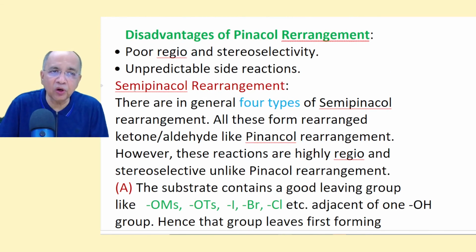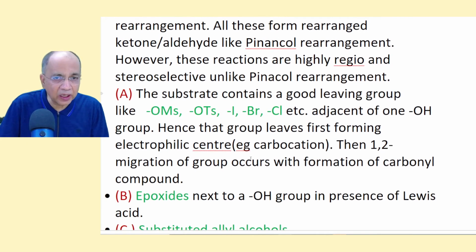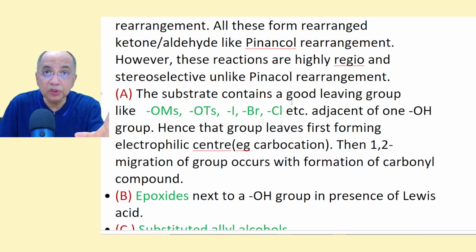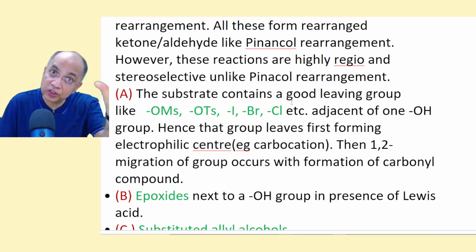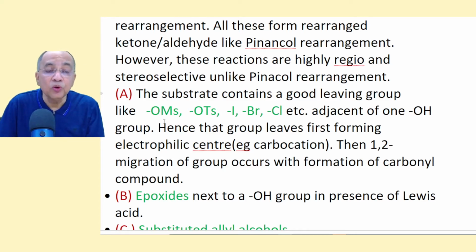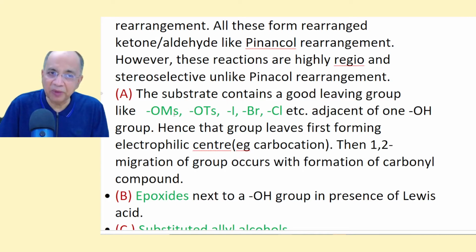the heterogeneity of the products will be minimized if we have some manipulation. That is what we call the semi-pinacol rearrangement. There are 4 types of semi-pinacol rearrangement. One involves one OH group, not a vicinal diol, and the other adjacent group will be a very good leaving group like mesylate, tosylate, iodide, bromide, chloride. These are very good leaving groups.